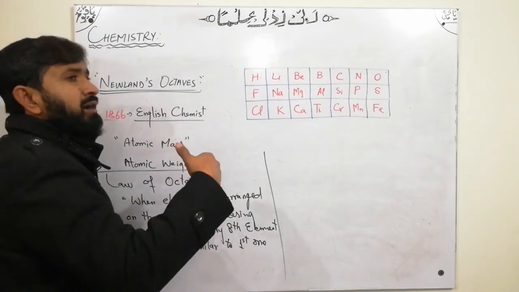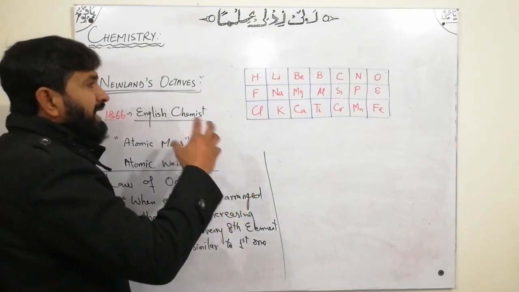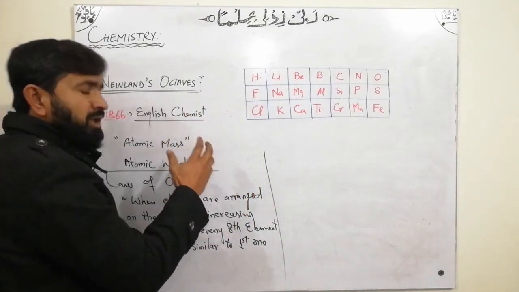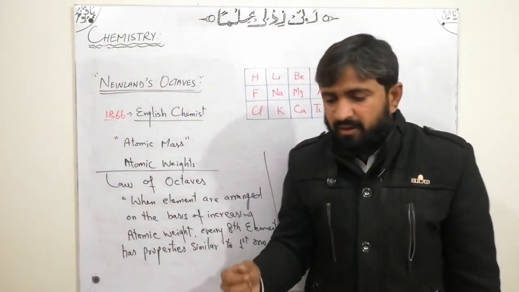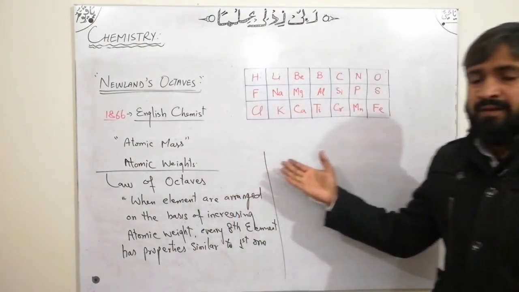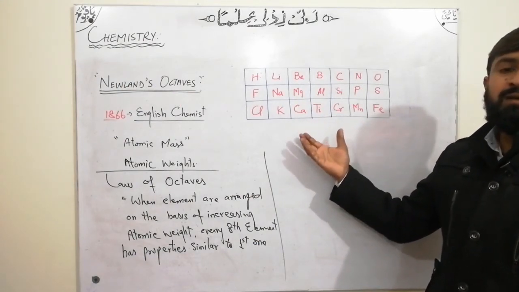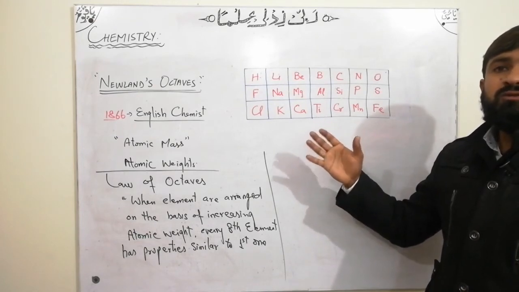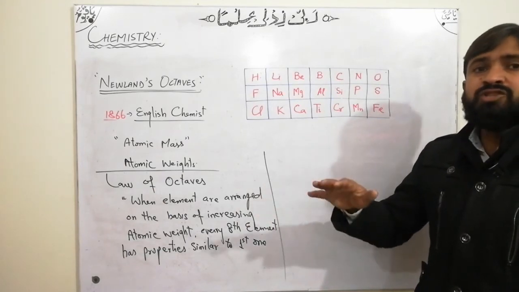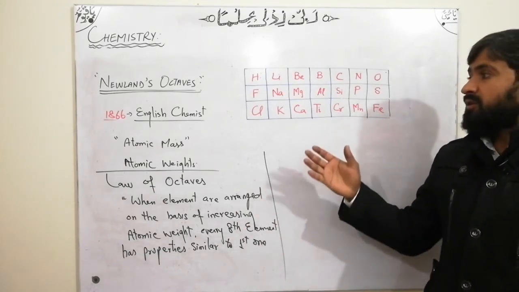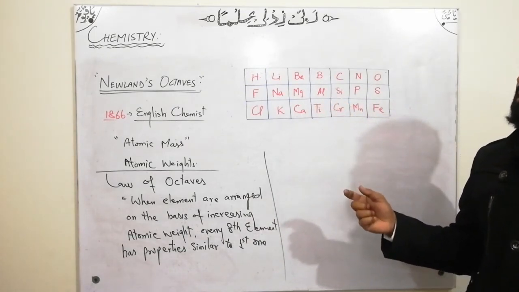So this was the initial start of organizing elements in a proper way on the basis of their properties and atomic mass. Most of these elements were arranged according to their properties, and nowadays their positions have not changed because they were placed in the proper position. That was about Newlands' octaves.